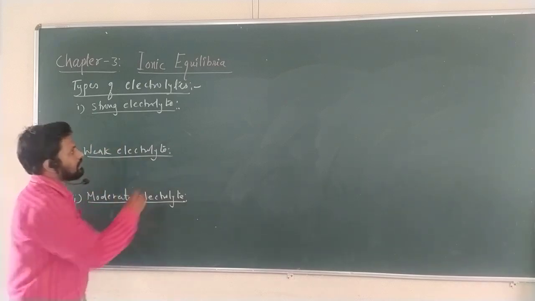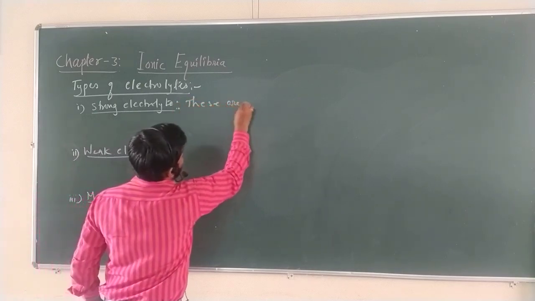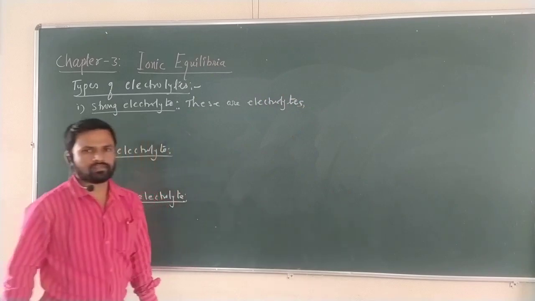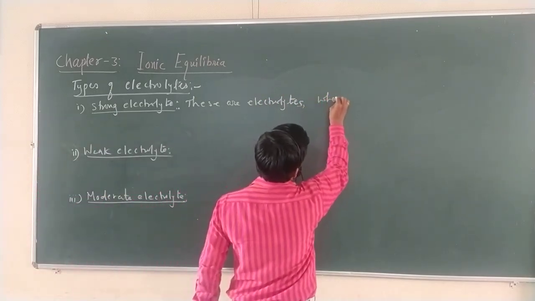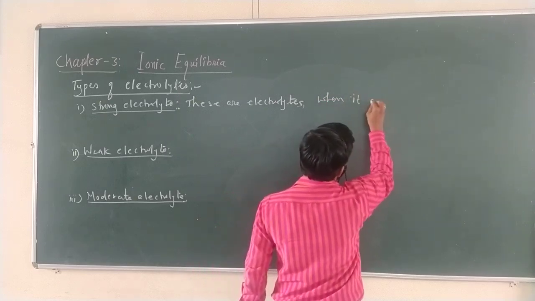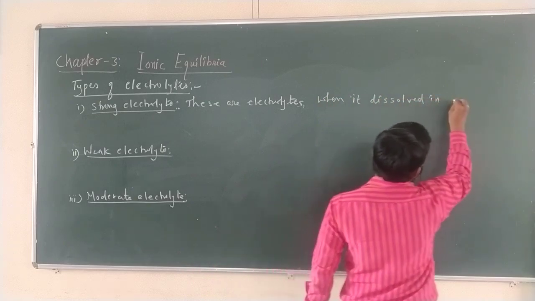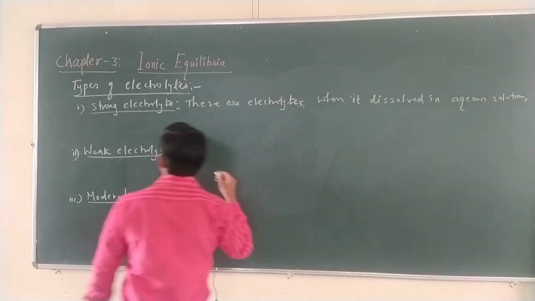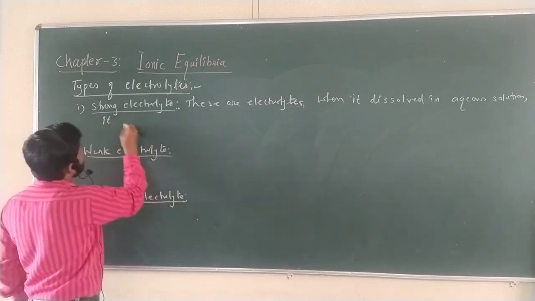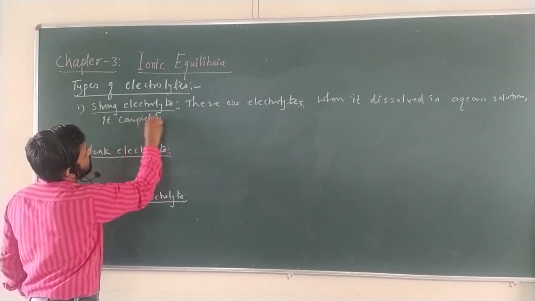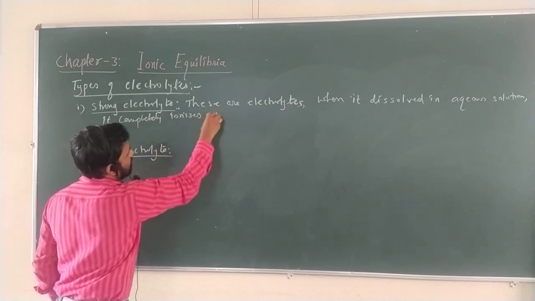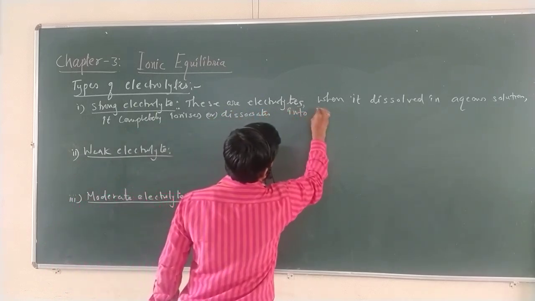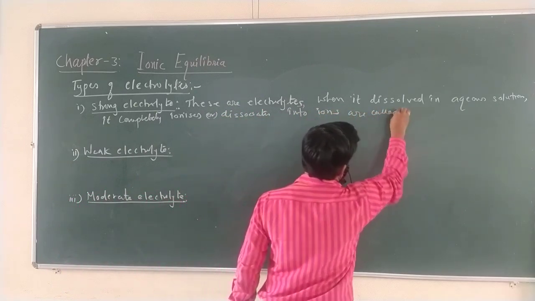Now what is a strong electrolyte? These are the electrolytes. When dissolved in aqueous solution, they completely ionize or dissociate into ions, and are called strong electrolytes.